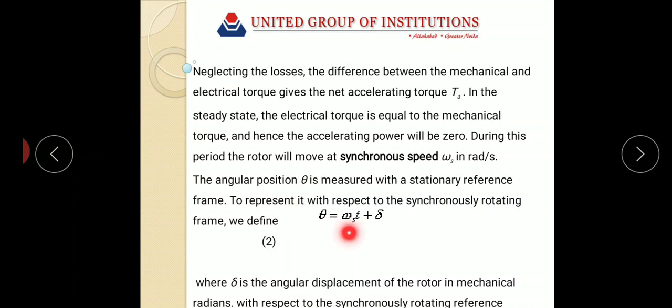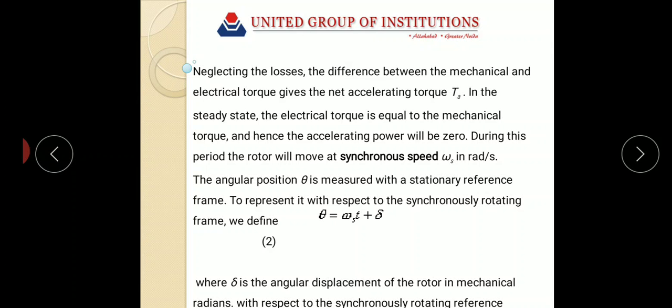Then we have theta equal to omega s t plus delta. This is equation number 2. Here omega s is the synchronous speed of the machine in mechanical radians per second.